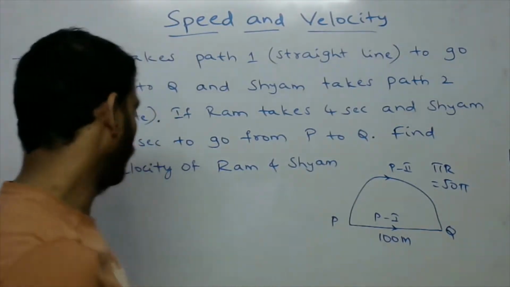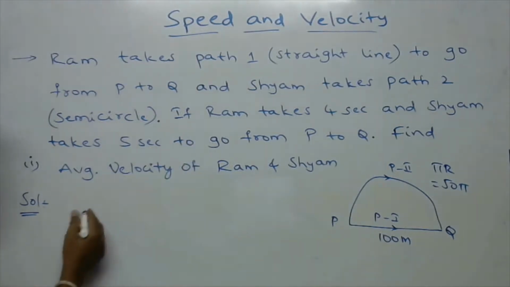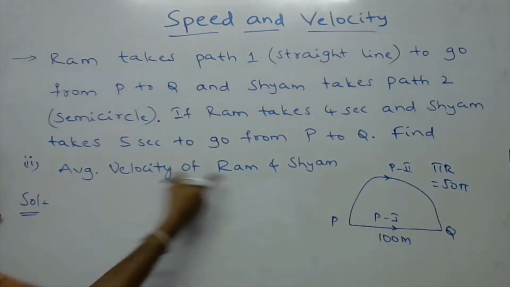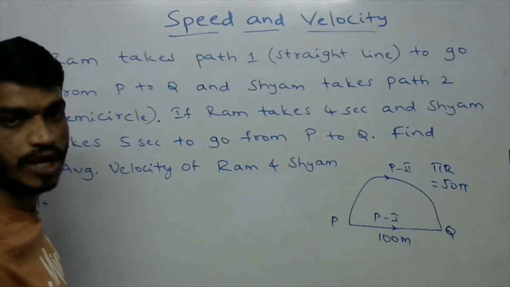So the second one is the average velocity of Ram and Shyam.